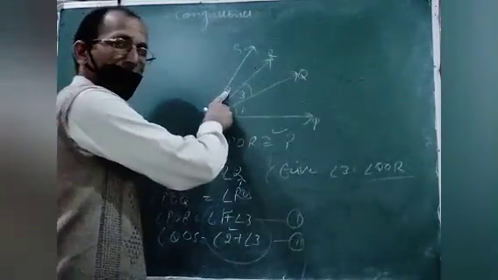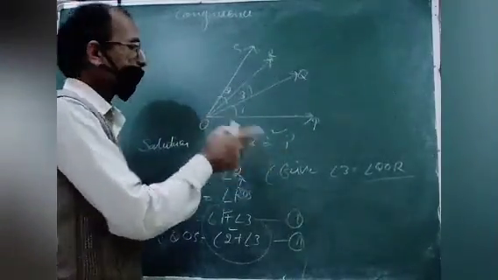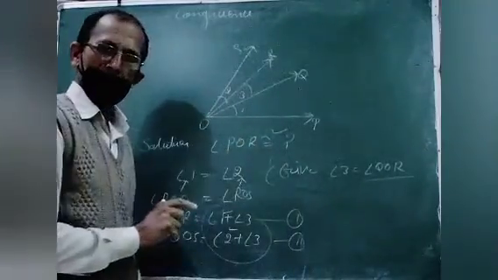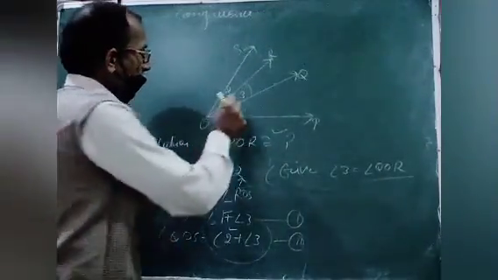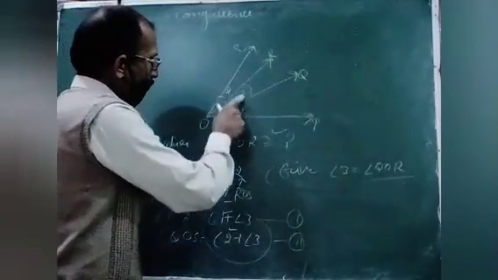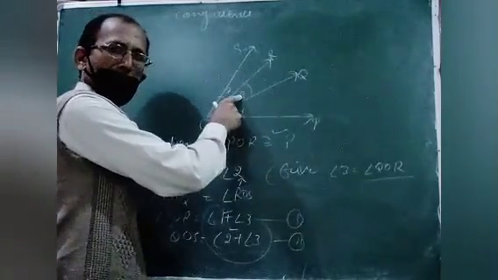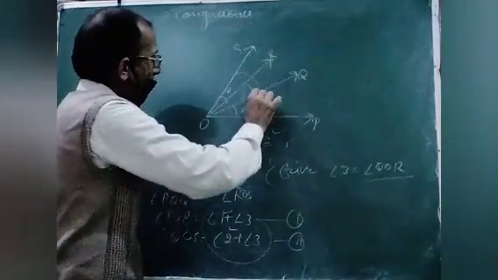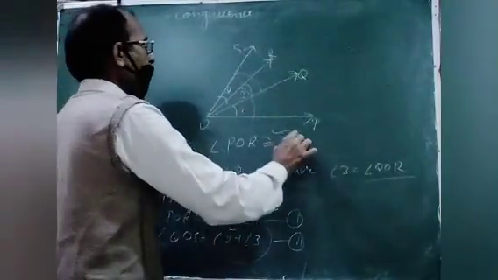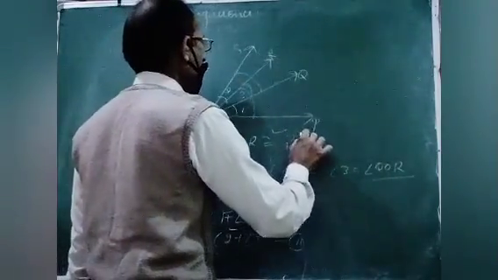Suppose angle 1 is 60 degree, then angle 2 is also 60 degree because both are equal. And suppose the measure of angle 3 is 20 degree. So 60 plus 20 becomes 80, and 60 plus 20 also 80. It means this angle is congruent to this one. So angle POR is congruent to angle QOS.